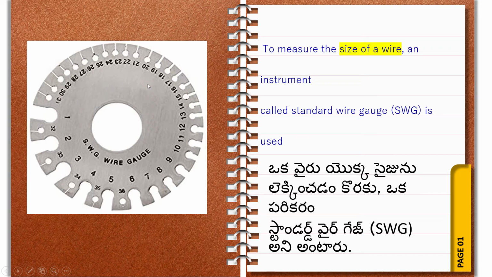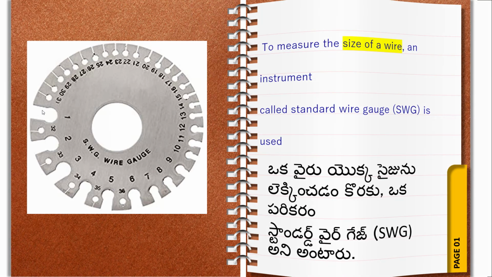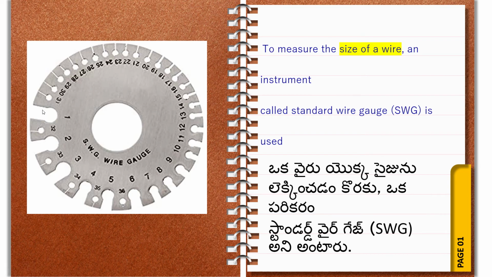In this topic, I will tell you one important point. With this standard wire gauge, before measuring the size of the conductor, shall we check the conductor size with insulation or without insulation?